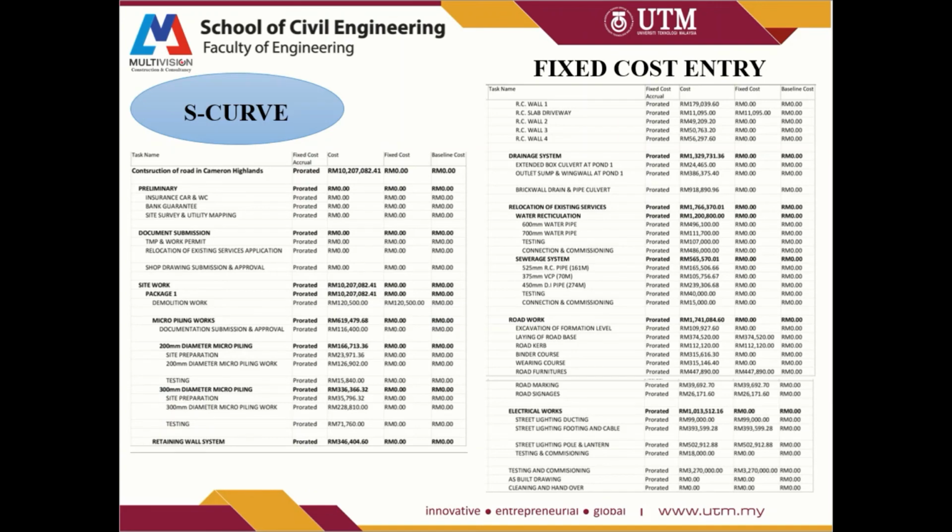So in order to obtain the S curve, the cost needs to be inserted in the MS project first. The cost is taken from the MS project, and using the calculation shown previously, there is a fixed cost entry of the project extracted from the MS project, and from here the S curve will be obtained.